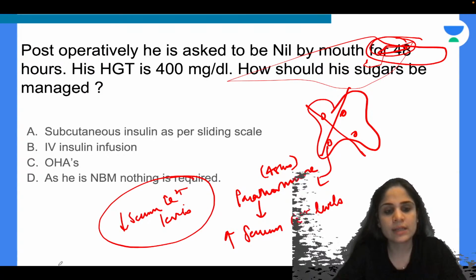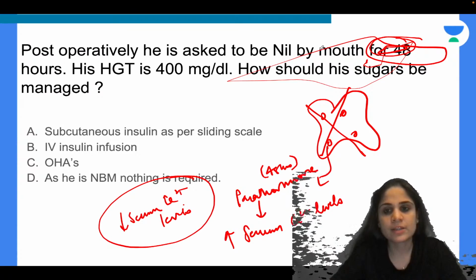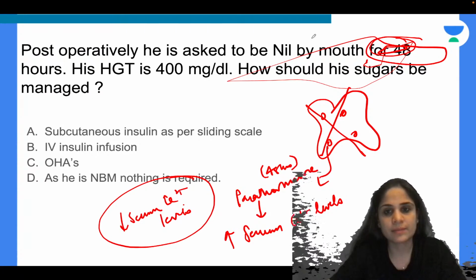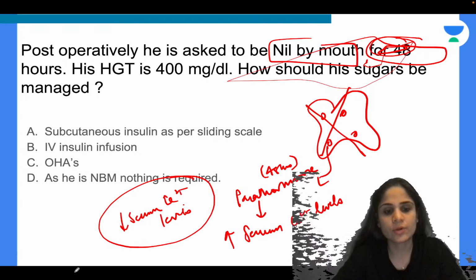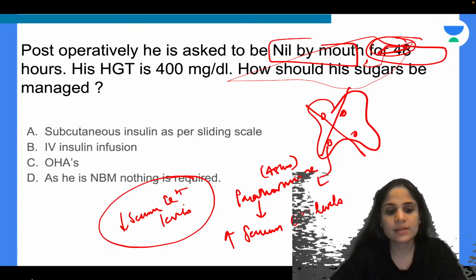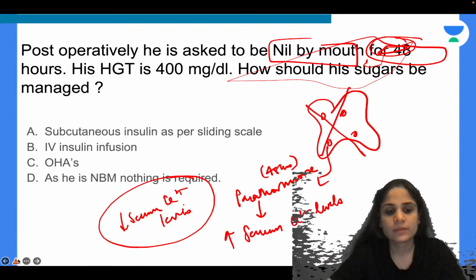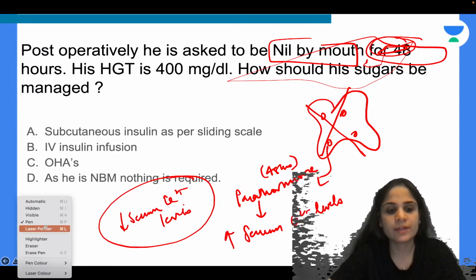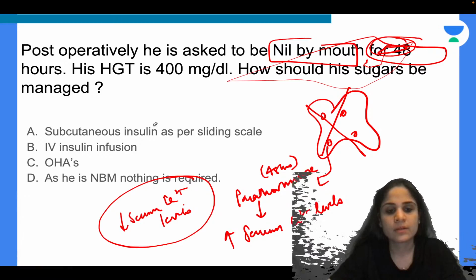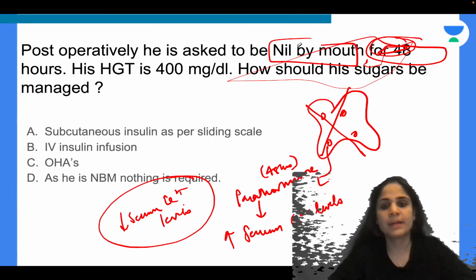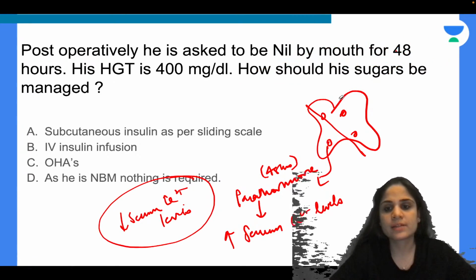So what is the deal with this patient? Now this patient's surgery is done and he is asked to not eat anything for 48 hours. And his HGT is 400. Now definitely you have to do something, correct? You have to take care of this big HGT. So how do you manage this HGT?